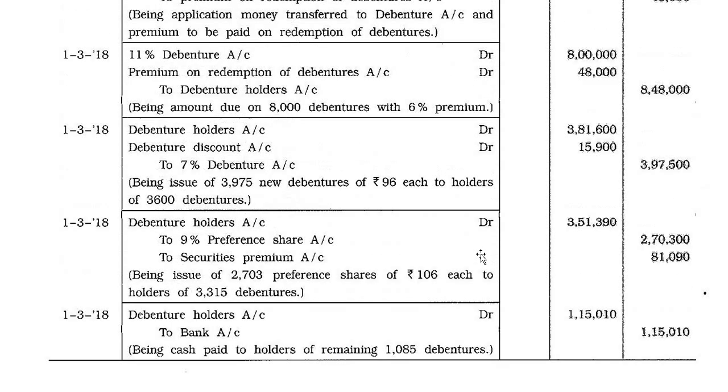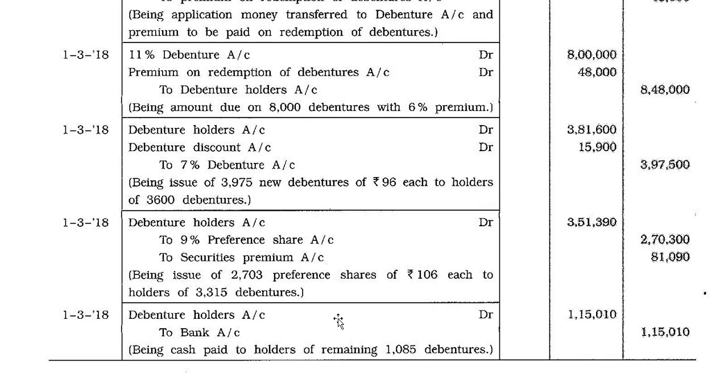So this way, in this sum, the debenture holders converted: one part into 7% debentures issued at a discount, some into 9% preference shares with a premium, and the remaining debenture holders were given cash. Here 3,975 debentures of rupees 96 each were issued to holders of 3,600 debentures, and 2,703 preference shares were issued to holders of 3,315 debentures.